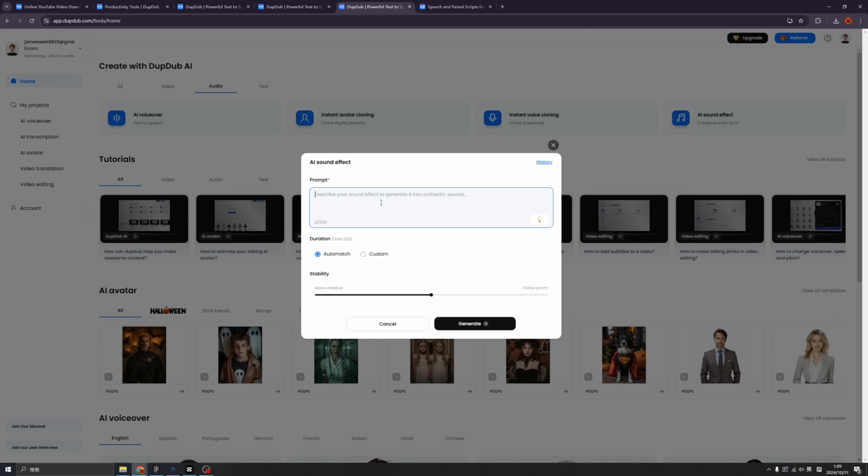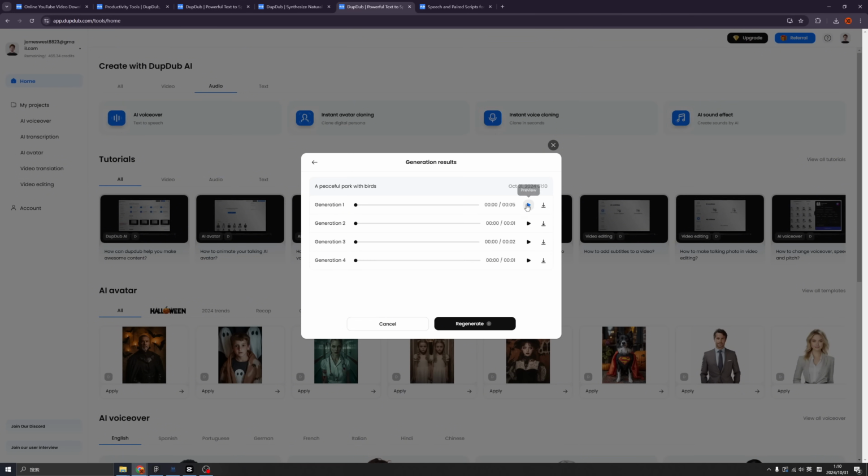Wonderful. Ladies and gentlemen, we can generate AI sound effects. For example, let me type a prompt. I want to generate a peaceful park with birds, and click generate. We have 4 variations. Let's click one by one. Wow, nice! Because I'm making a game, I'm using this, so I click download and directly download from the website. Really cool. So no more bills for sound effects because now we can directly generate them from here.